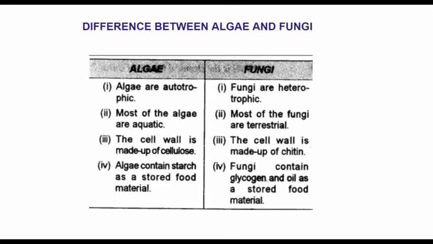In algae, the cell wall is made up of cellulose. In fungi, the cell wall is made up of chitin. Algae contain starch as a stored food material. Fungi contain glycogen and oil as the stored food material.